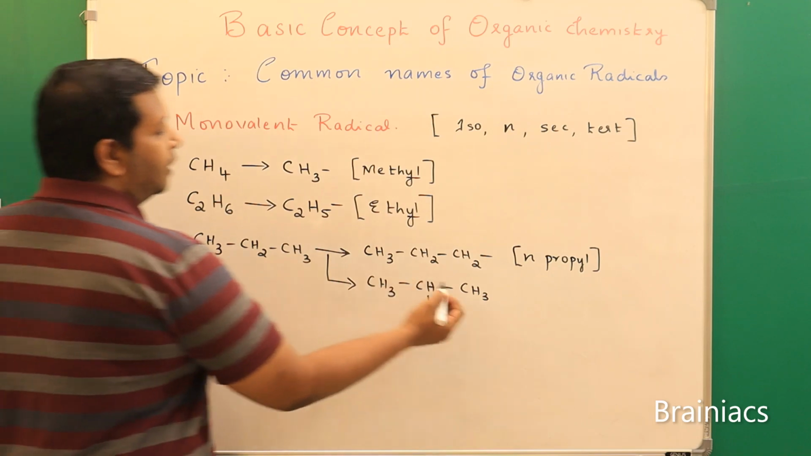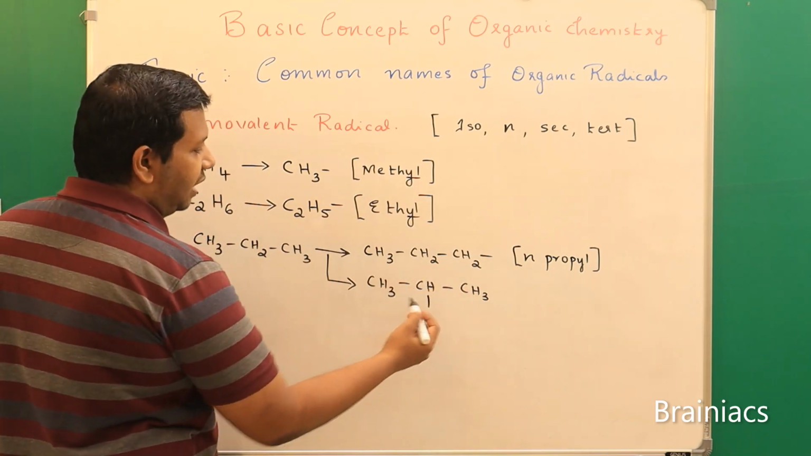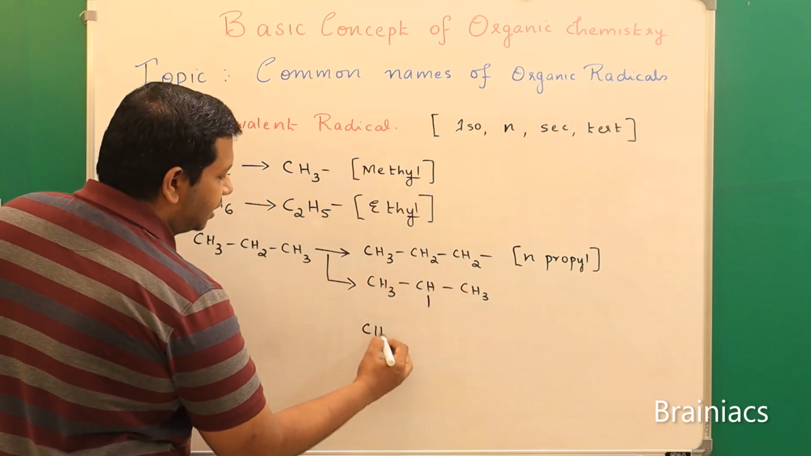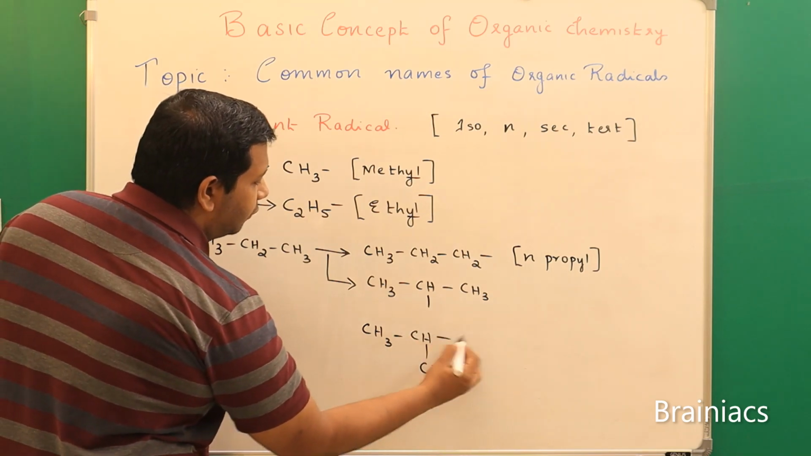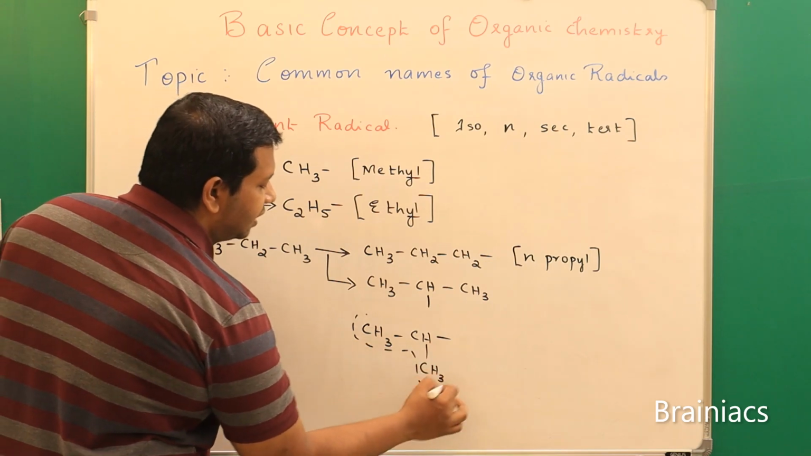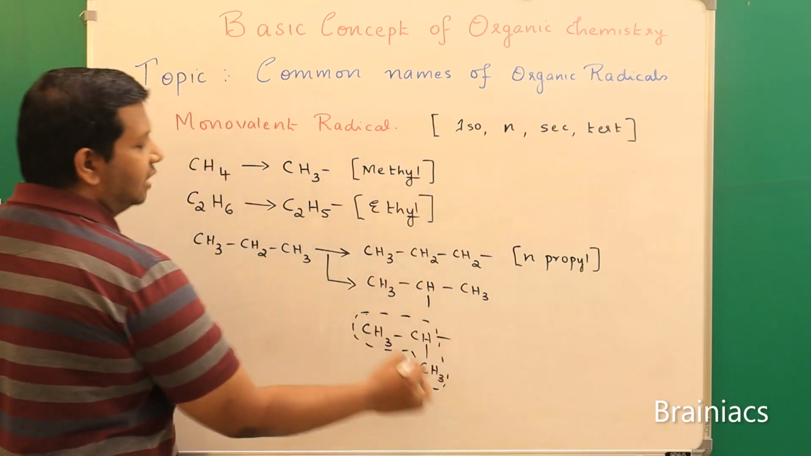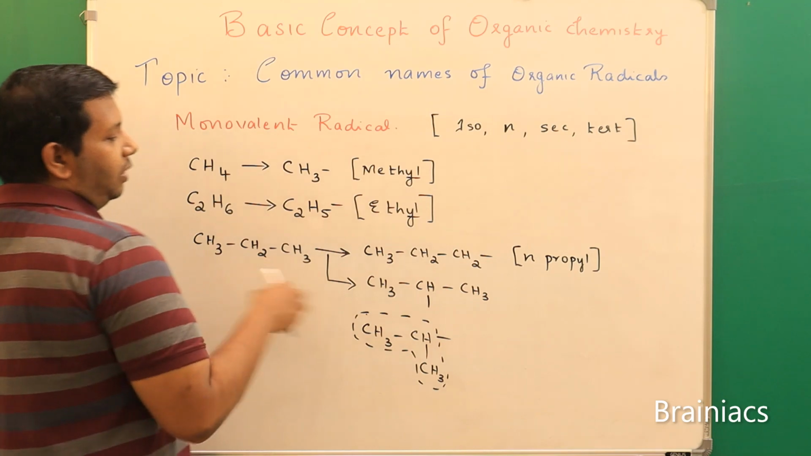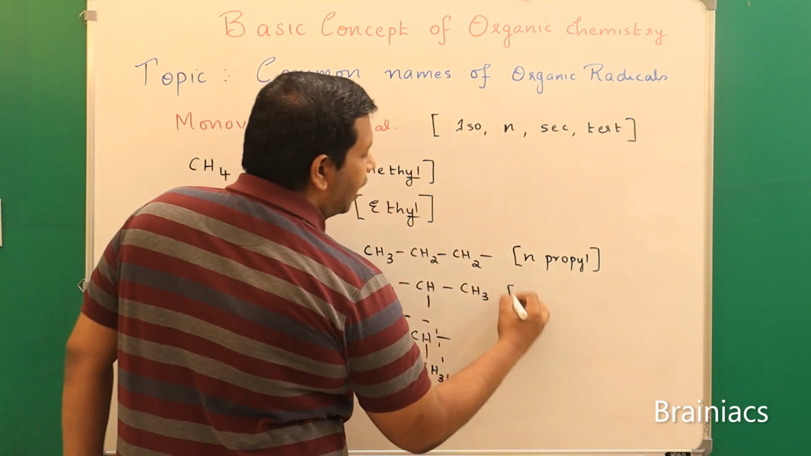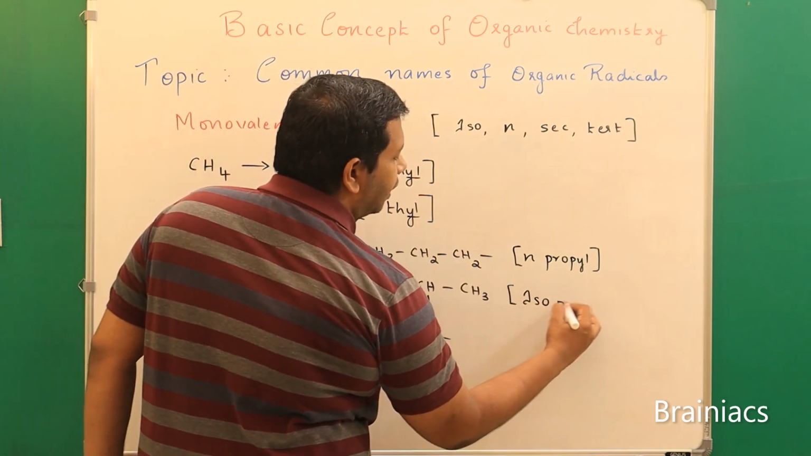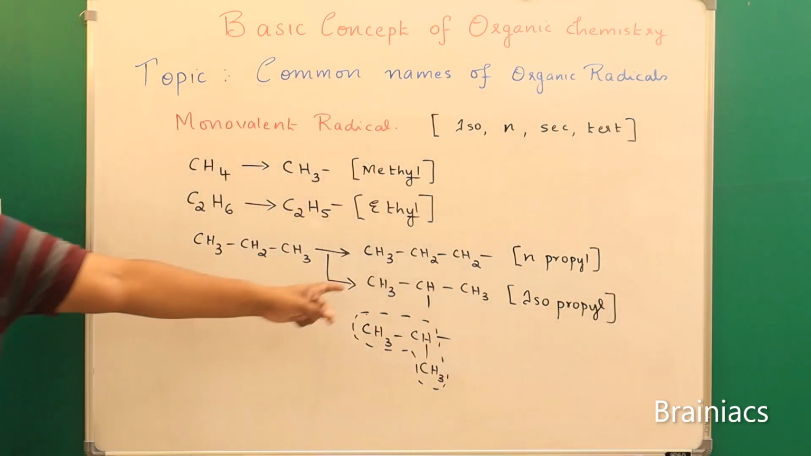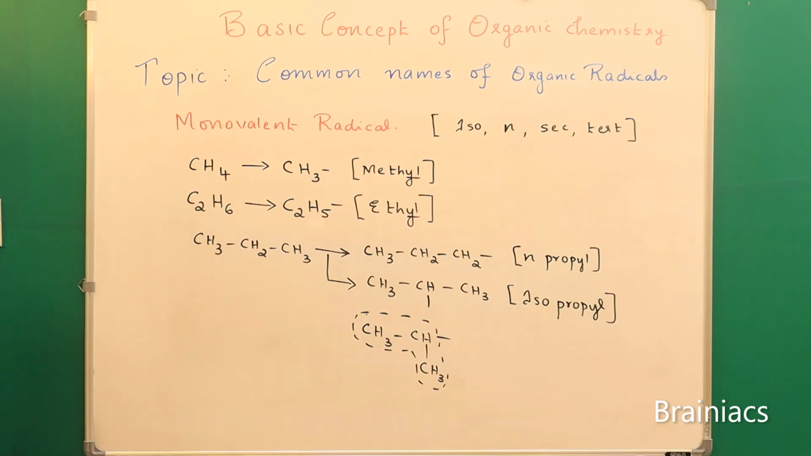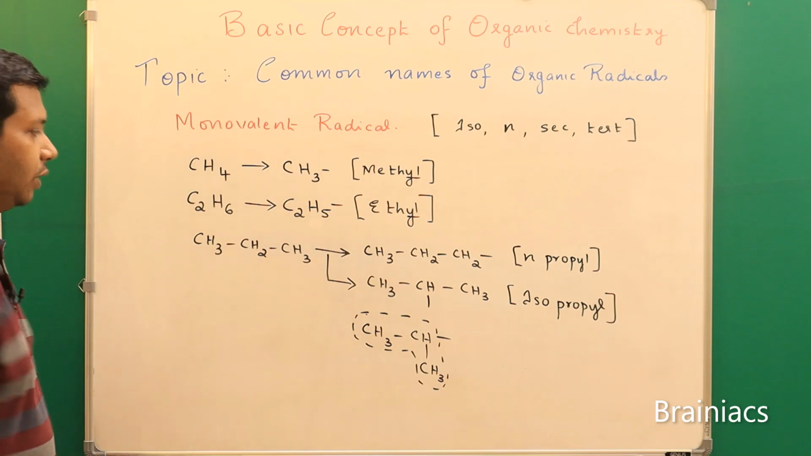Why? Because if I number it 1, 2, I can draw this in another way: CH3, CH, CH3. You can see the linkage here. This is another way of drawing it. This is called isopropyl. Understood? Clear? Now similarly we will see butane and the different possibilities for butane.